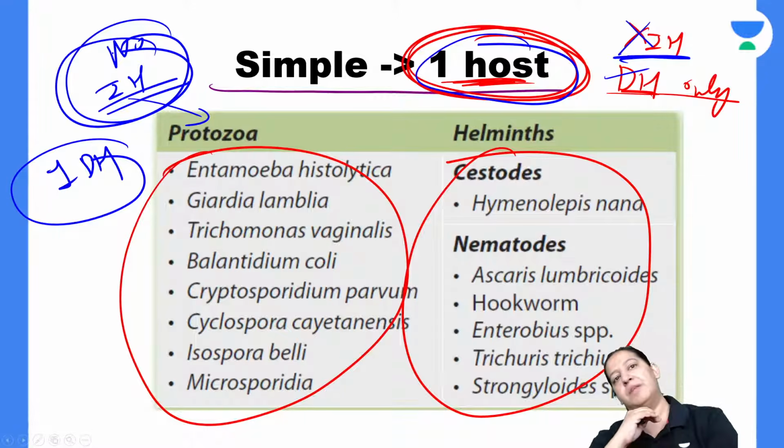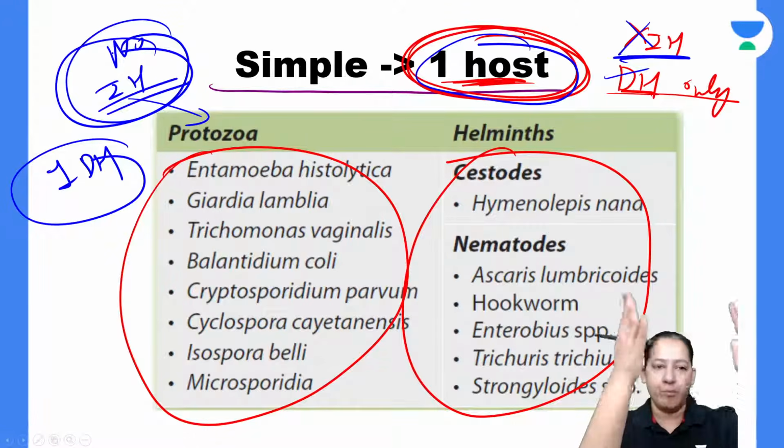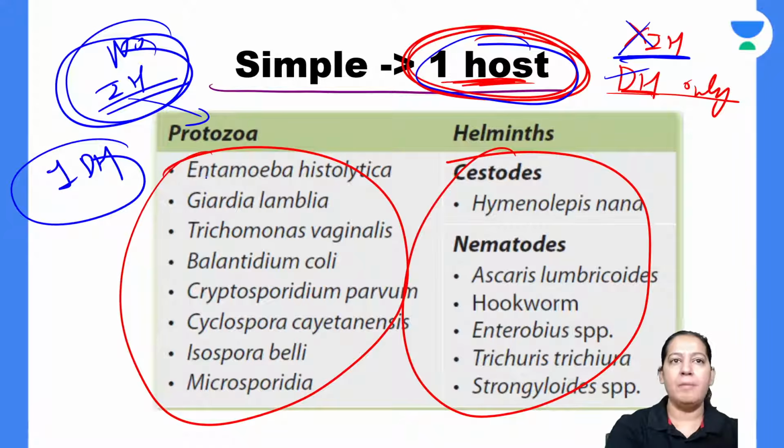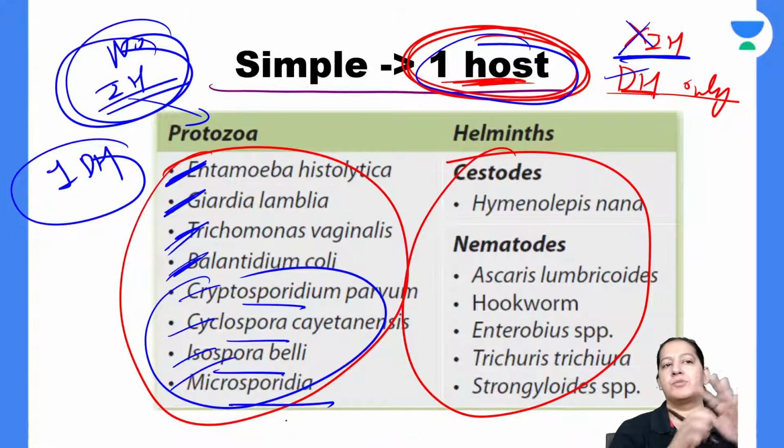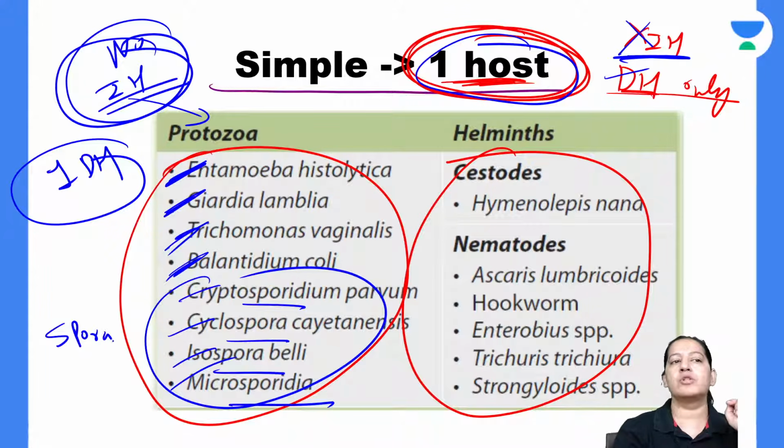Everyone give me a big thumbs up. So from protozoa, you can see the list. From amoeba, only one amoeba, Entamoeba histolytica. From flagellates, the two flagellates, Giardia and Trichomonas. From ciliates, only one ciliate, Balantidium coli. From sporozoans, these are the four: Cryptosporidium, Cyclospora, Isospora, Microspora. So all the sporas are there, the four sporas.